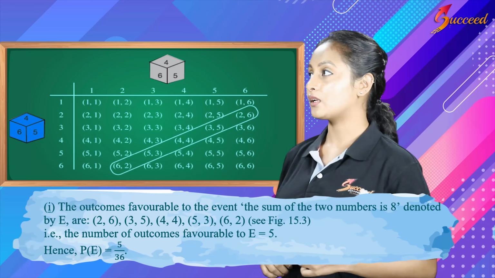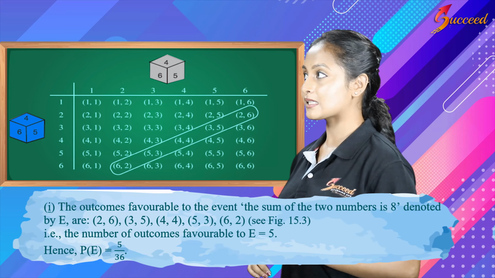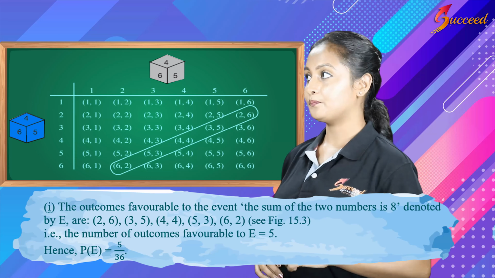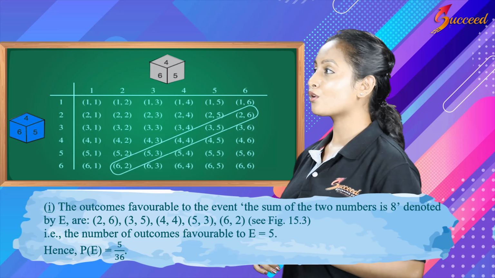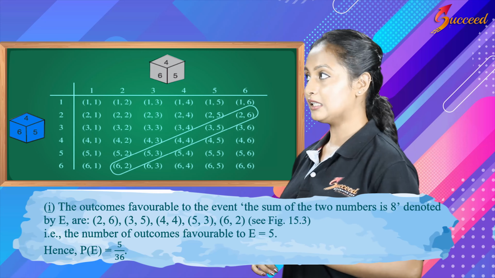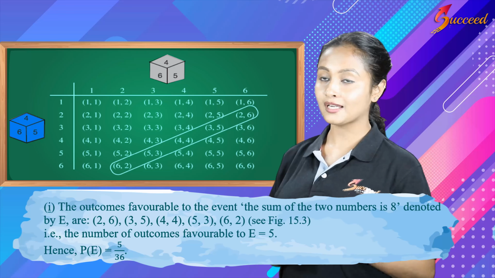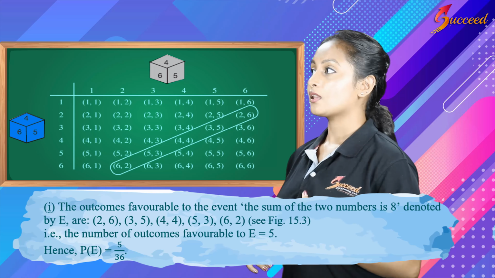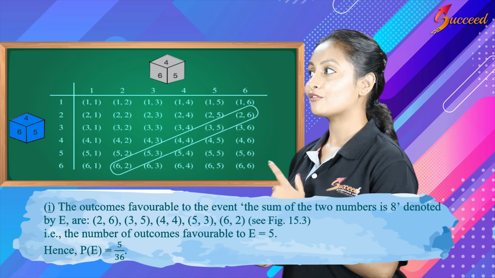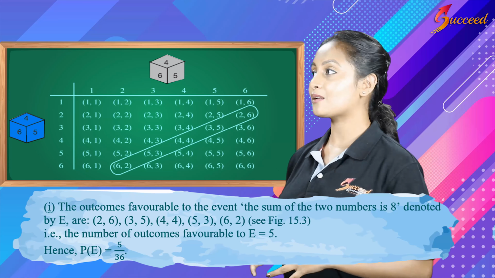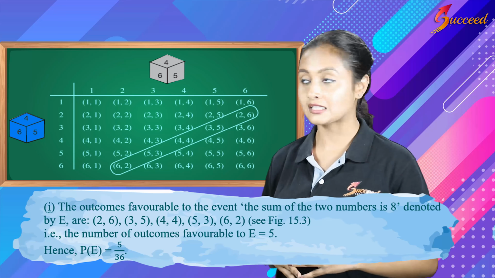Now, sub question 1. The outcomes favorable to the event E, the sum of the two numbers is 8, are 2,6; 3,5; 4,4; 5,3 and 6,2. When you sum these two numbers, you have to get 8. That is how we found it. The number of possible outcomes favorable to E is 5. Therefore, P of E is 5 divided by the total number of outcomes, that is 36.